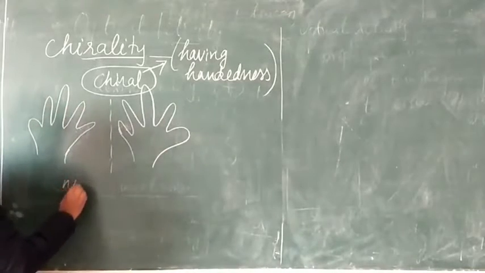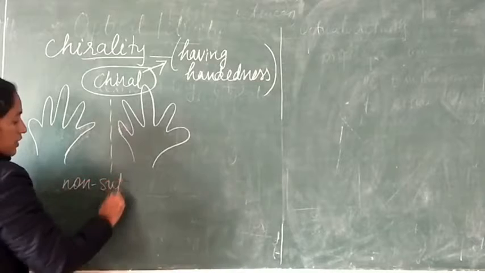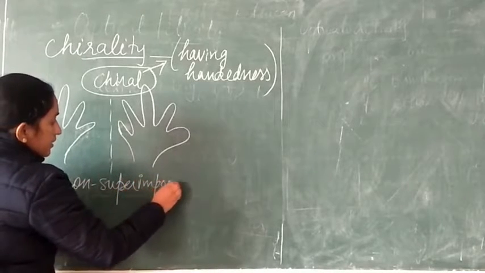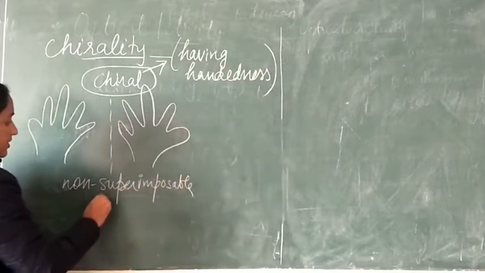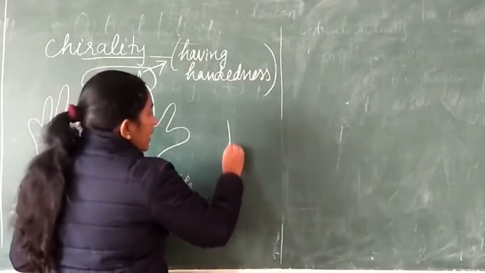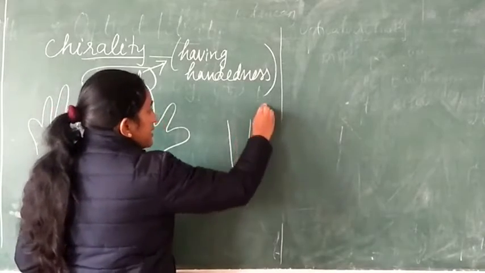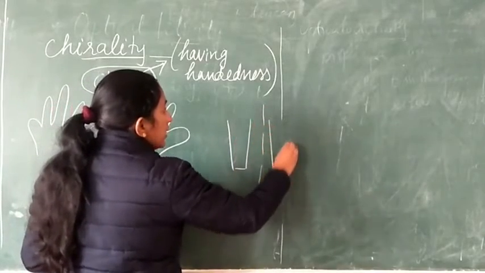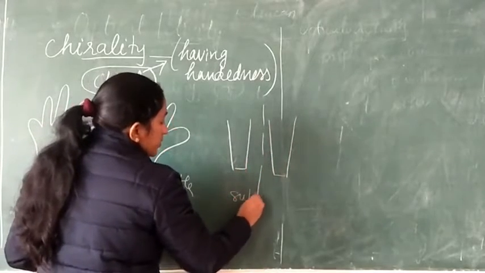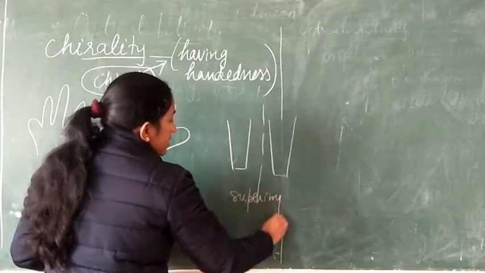So these are non-superimposable images. Similarly, if I take a glass and look at it in the mirror, these two will be superimposable images.